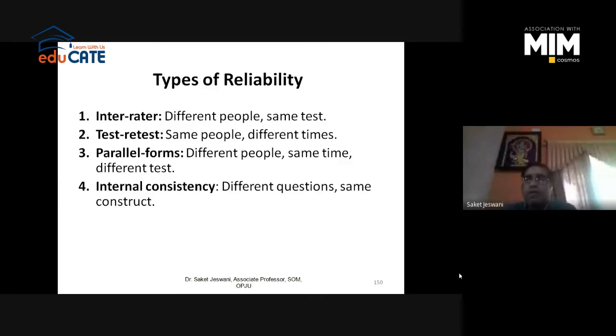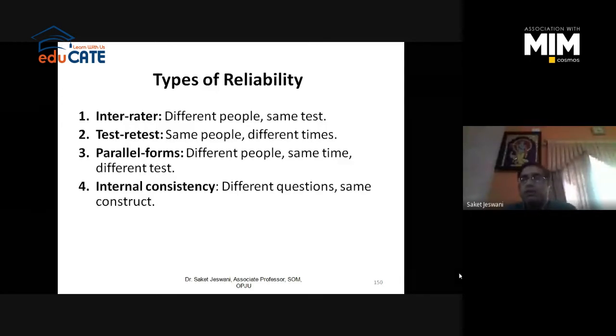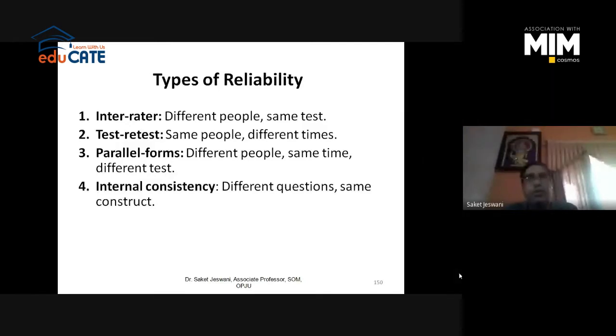Suppose I have given the questionnaire to Satbir ji, Shivangi, and Tanu. Are all 3 respondents understanding the same thing that I mean to say in the questionnaire, or are they understanding it differently, right? If the understanding is different, it means there's a problem in my questionnaire.